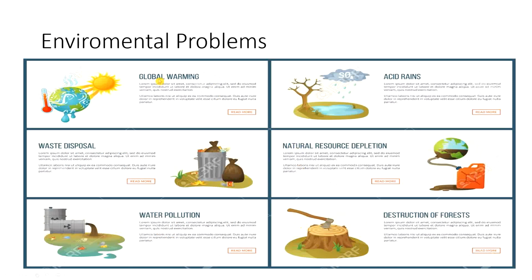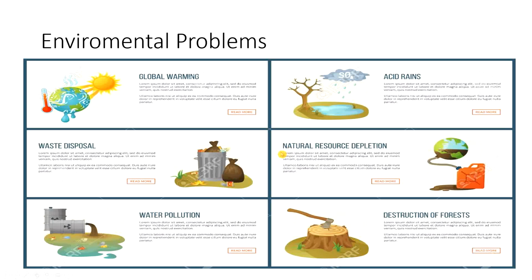Here are other environmental problems. So we have global warming. I think we spoke a little bit about global warming before. So, what do you call it in Arabic? It's الاحتباس الحراري. Here we have acid rain. When you have rain, the rain falls, but it's not a good rain. In Arabic we call it أمطار الحمضية.